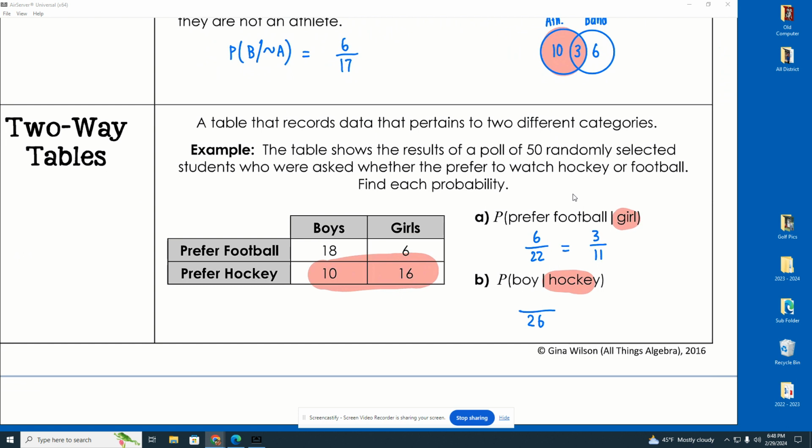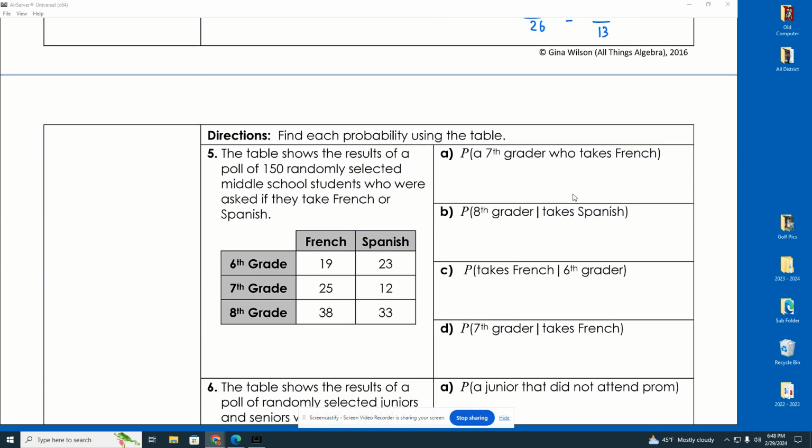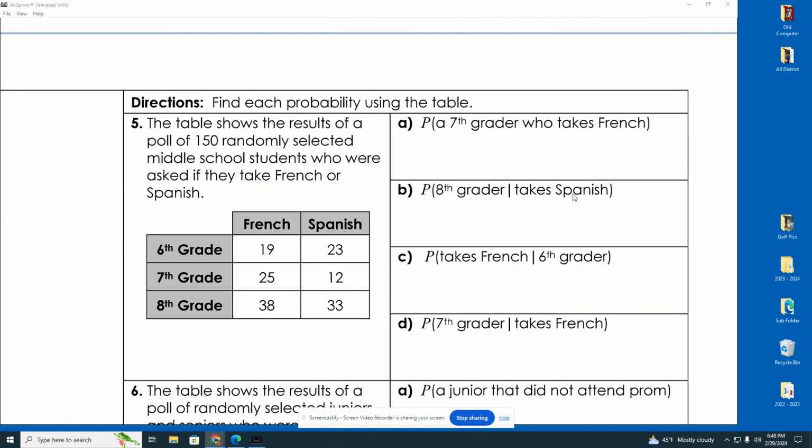Now, of those 26 people who prefer hockey, how many are boys? Well, that's 10. So it's 10 out of 26, which again will reduce to 5 out of 13. That is conditional probability. You're only limiting your probability to a certain group of people, okay?